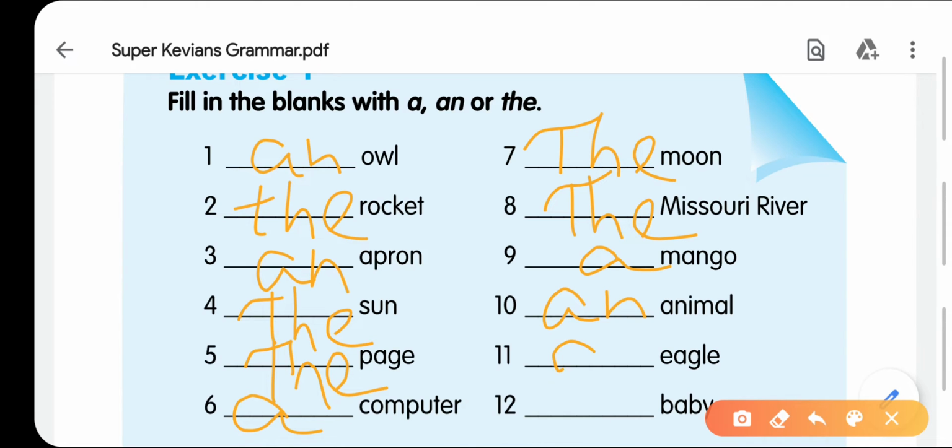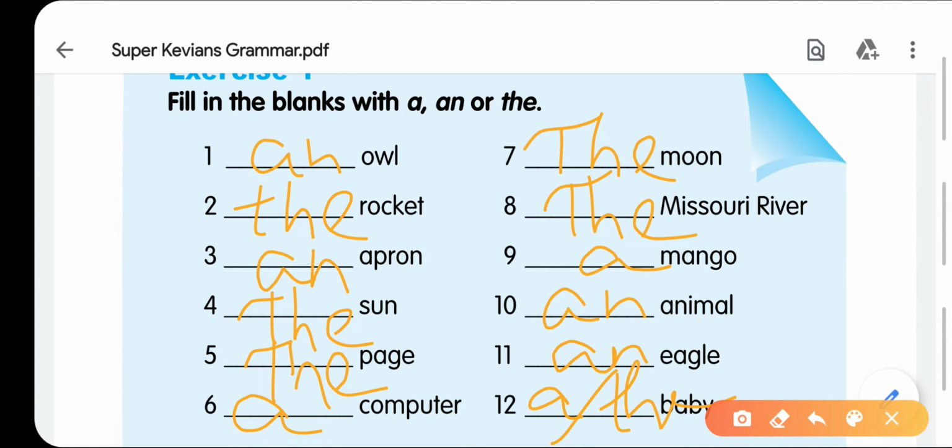Eagle, any eagle, that's why we will use here an. Baby, if you are specific about a particular baby, the baby belongs to me, the baby is eating ice cream, you can write the. At the same time you can use a, for example, do you have a baby. So it will be a also right and the also right.